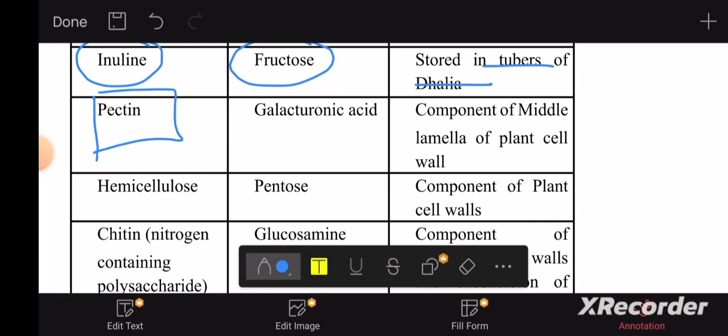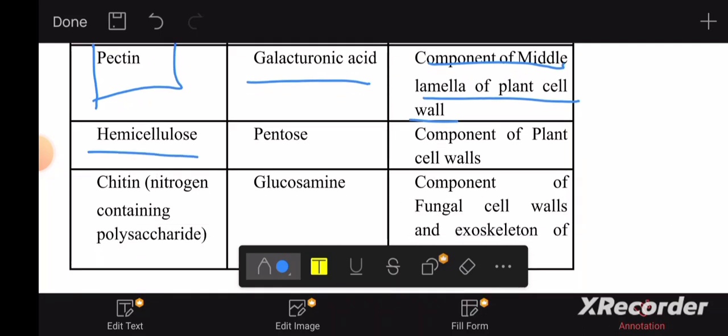Pectin, where is pectin found? Pectin is a component of the middle lamella of the plant cell wall. Middle lamella connects the primary cell walls of two different cells together. Galacturonic acid is the monomer that forms the pectin polysaccharide. Hemicellulose is made up of pentose monomers, and it's a component of plant cell walls.